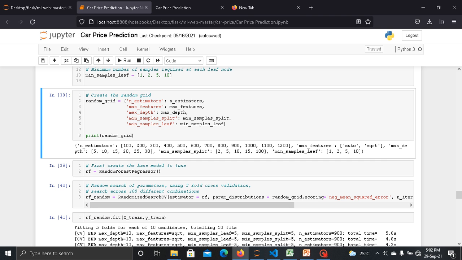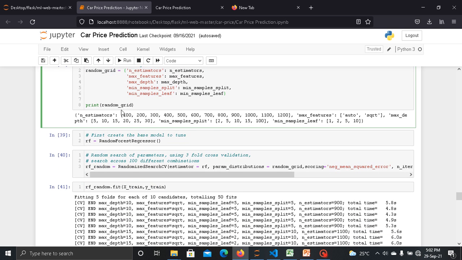Here as we can see I have taken this random grid as a key-values method, and here I just print the random grid. This is the number of estimators, maximum features, maximum depth, minimum sample split and minimum sample leaf.